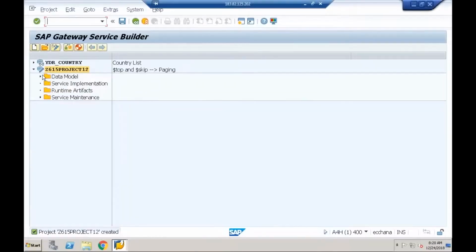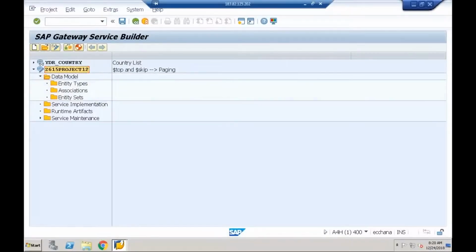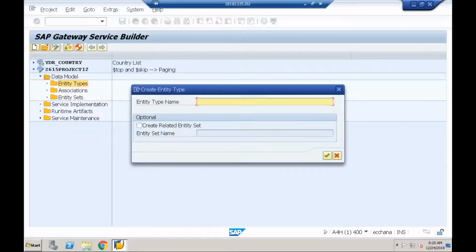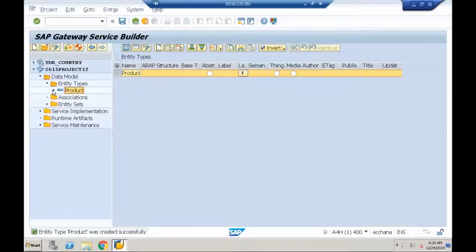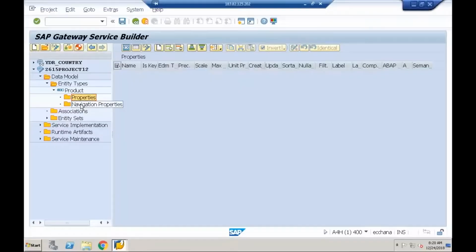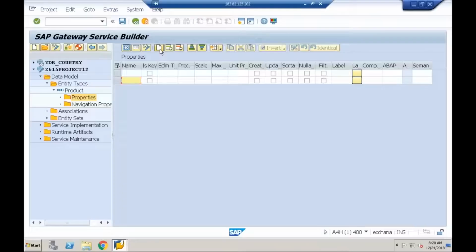Done. Now, as part of this, let me create one entity. I'll take a very simple example. I'll create an entity. Let me use the same thing, product. I'll choose the related entity set. Continue. Done. Entity is created. We have not yet discussed navigation properties, remember. I'll take some properties here.